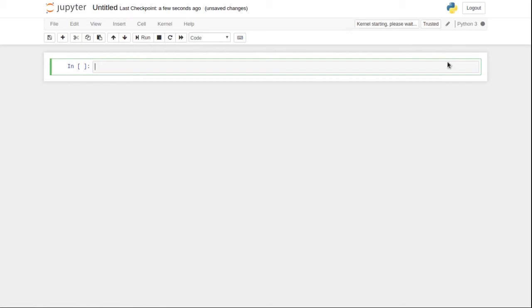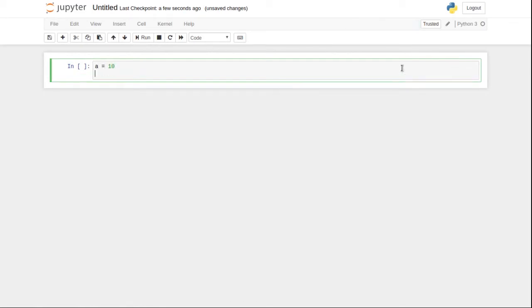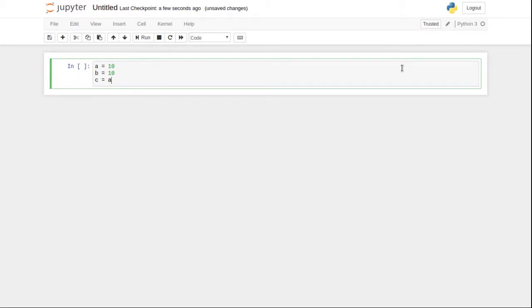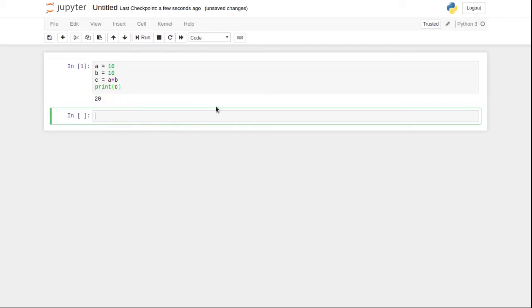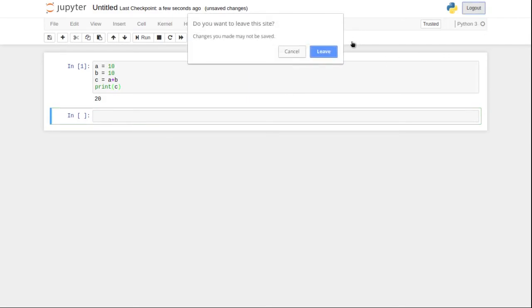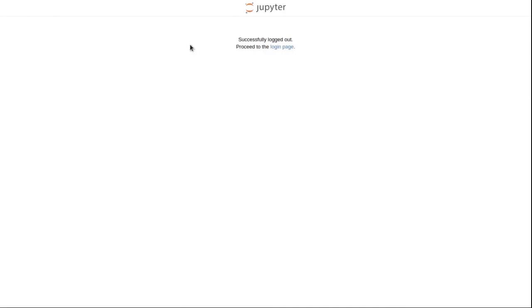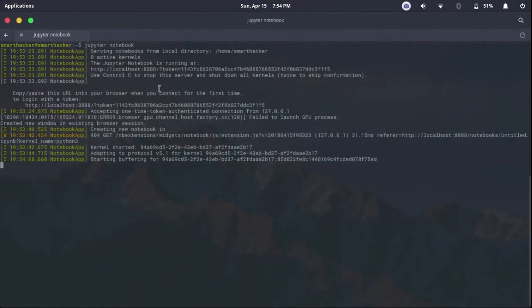Now we will just write a simple Python code like a equals 10, enter, b equals 10, enter, c equals a plus b, and print c. And when we hit run, it will give us the output. That means we have successfully installed Jupyter Notebook. Now we just have to log out from there, leave, and yes, see, we are done. Then just exit your Chrome browser and we are done for today.